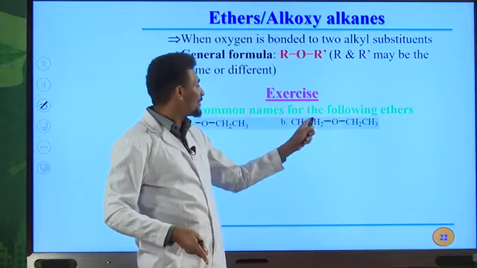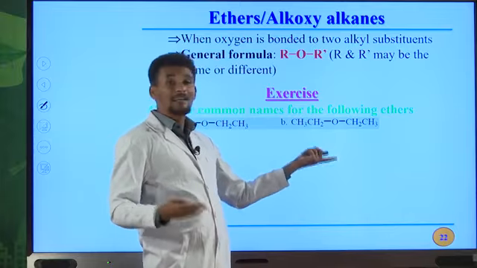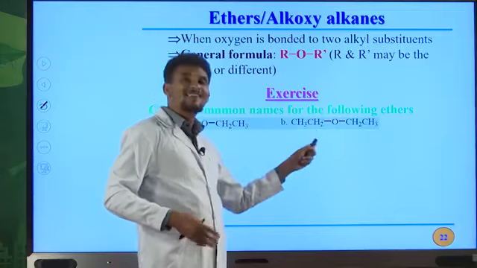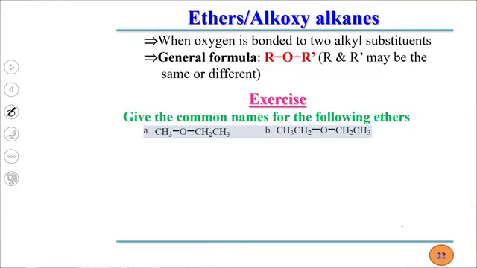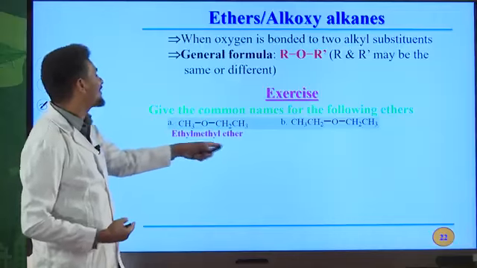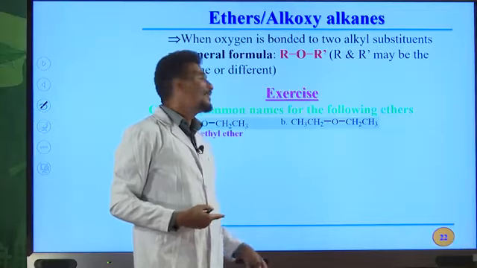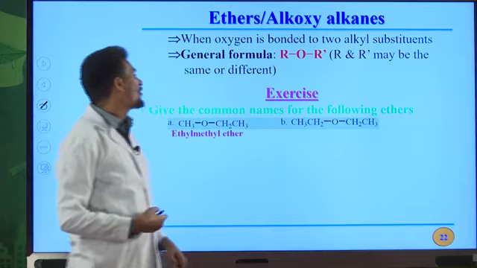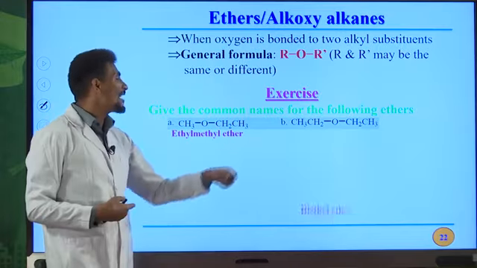So in this case, for example, di, then the name of this alkyl group is ethyl, diethyl ether, the common name for this ether. But in this case, this is ethyl, this is methyl. Ethyl comes first because of its alphabetical order. So ethyl methyl ether. But here diethyl ether is the common name for this ether, diethyl ether.